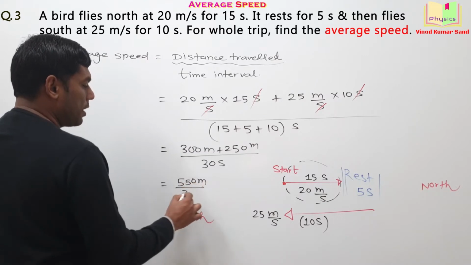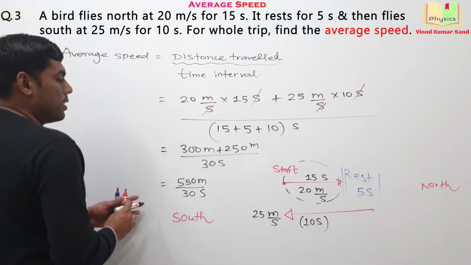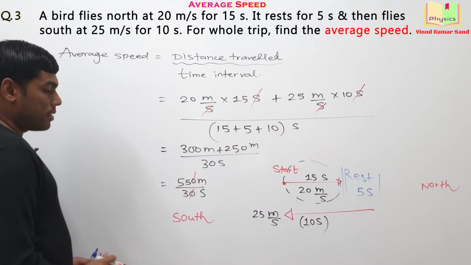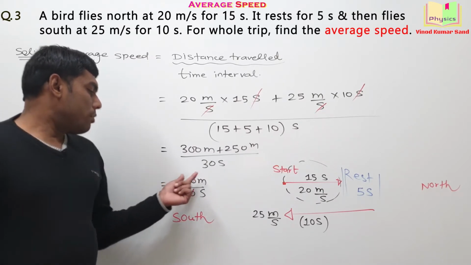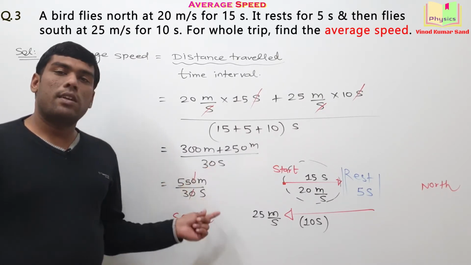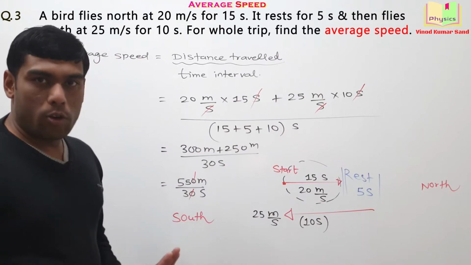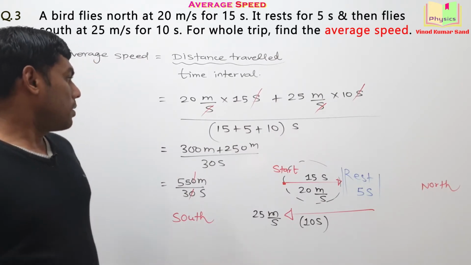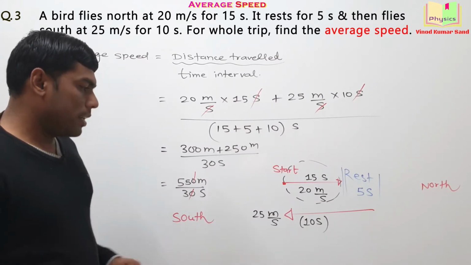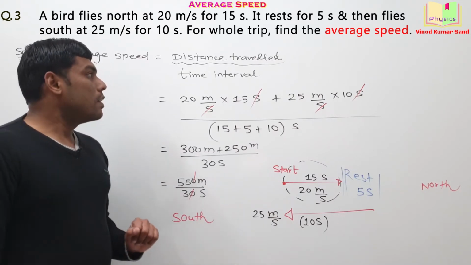550 meter divided by 30 seconds. This 0 and 0 will get cancelled out. Your final answer is 55 by 3 meter per second. I hope you understand it. Post if you have any doubt in the comment box.